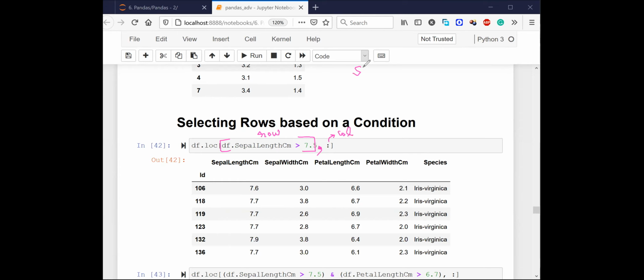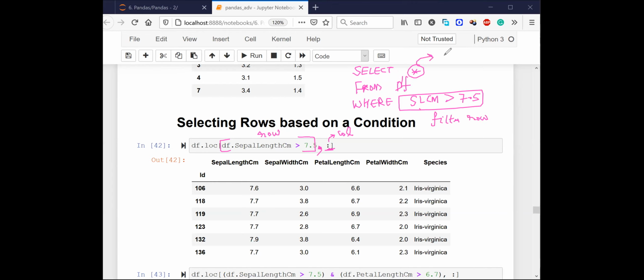We had this query: select star, which means select all the columns from the data frame df where the sepal length centimeter should be greater than 7.5. We know that this is used to filter out rows in SQL. Based on this condition, we'll filter out rows.